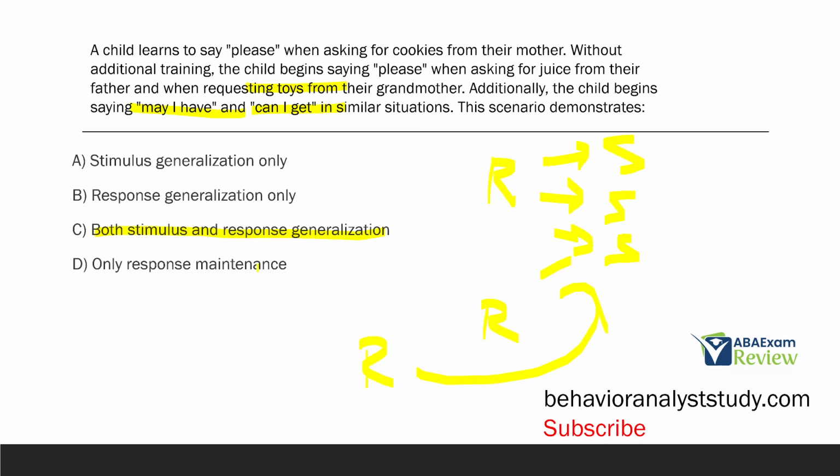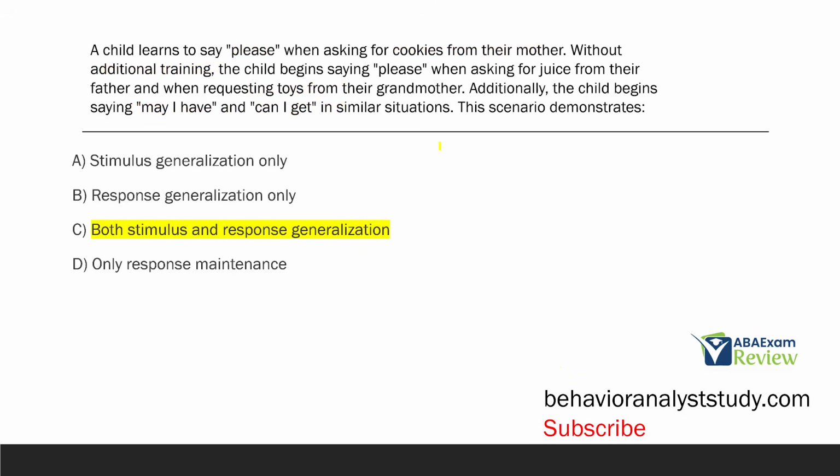It wouldn't be only response maintenance because we're not necessarily looking at the maintenance. The skill that was taught was please for cookies from the mother. All these other skills or behaviors or responses, I should say, occurred really without additional training due to generalization. So we've got examples of stimulus generalization and we have examples of response generalization. So what we have is both stimulus and response generalization. Again, the combination of the two simpler ideas make for a more complex question.